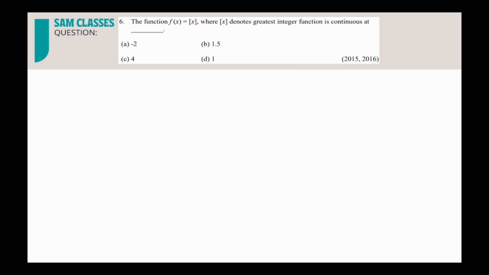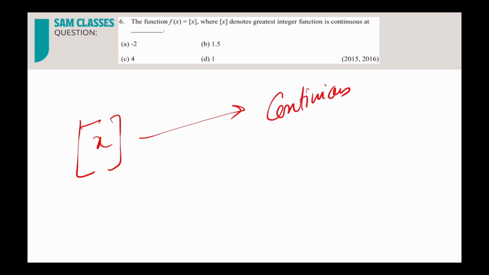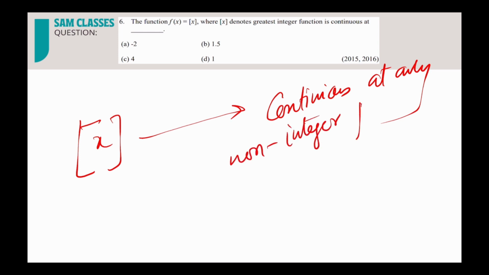Now this one again, this question, nothing is there. I already told you in the concept video, whenever we have greatest integer function, it is always continuous where? At non-integral points. Write it down. Continuous at only non-integral points. At integral points, it is not continuous.